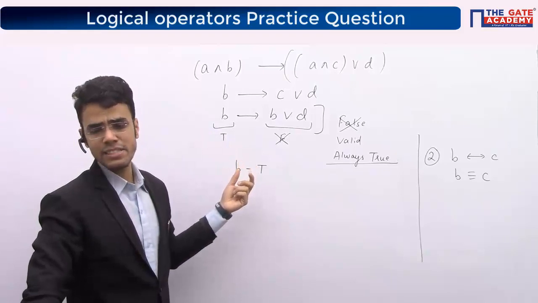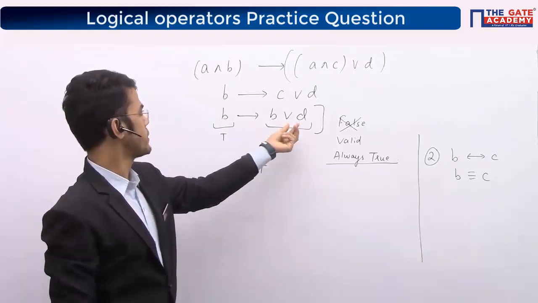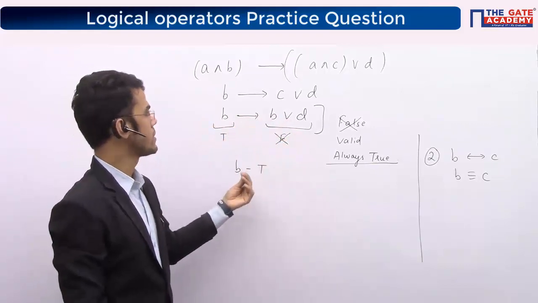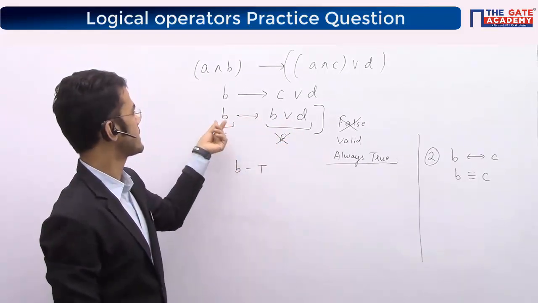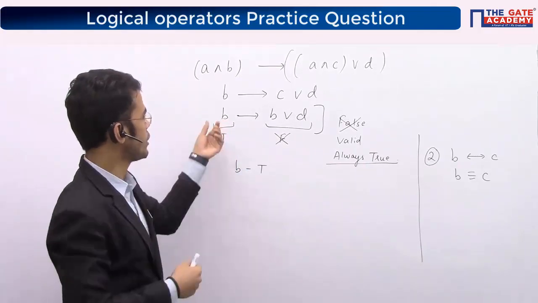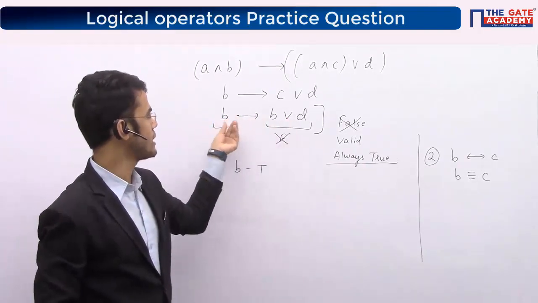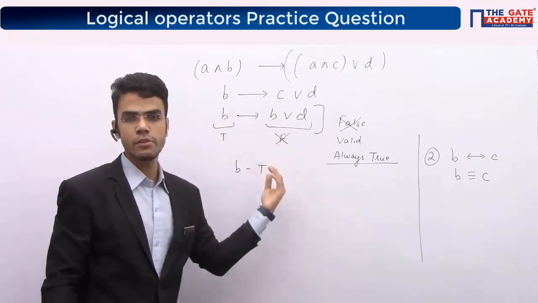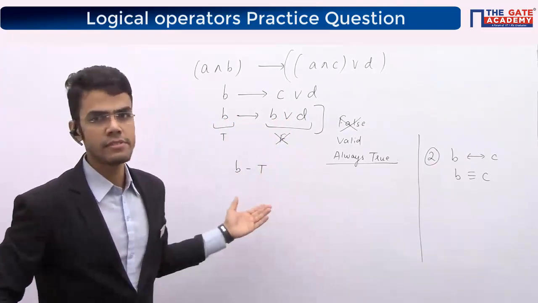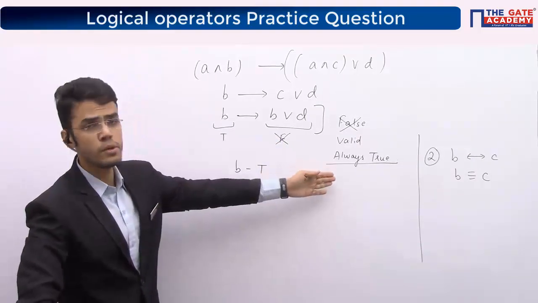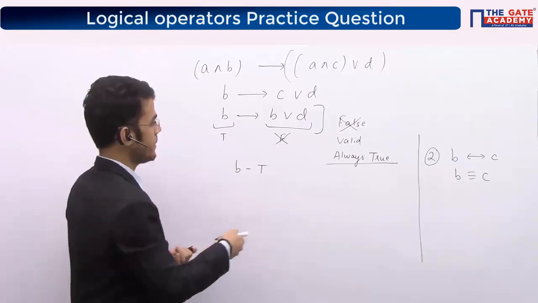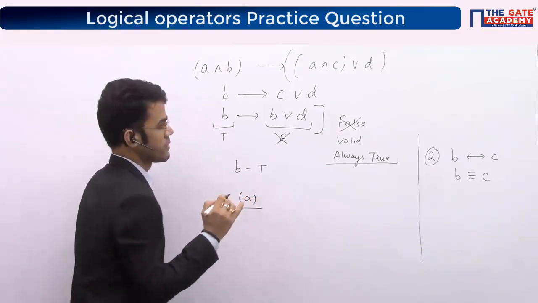Next they are saying same as truth value of D. Again you can take the same case, B as false and D as true. In that case I'm getting true. Let's suppose B as true and D false. If I take B false and D false, false implies false will give me true. So D is false, and the answer will come out true. So obviously those are not the answer, and we have clearly seen that the answer comes out to be always true. So my answer is option number A here.